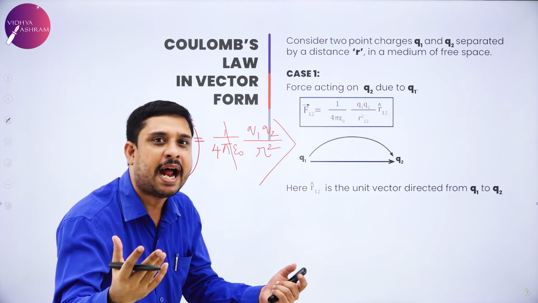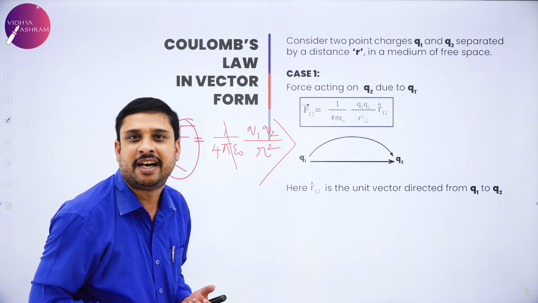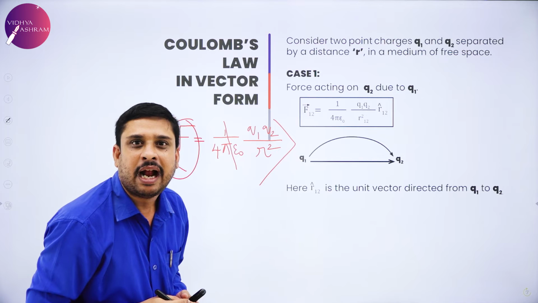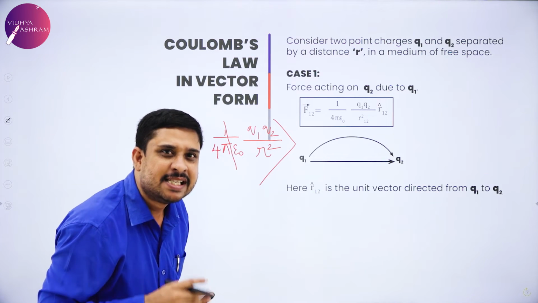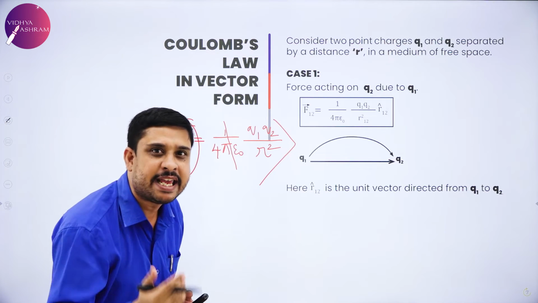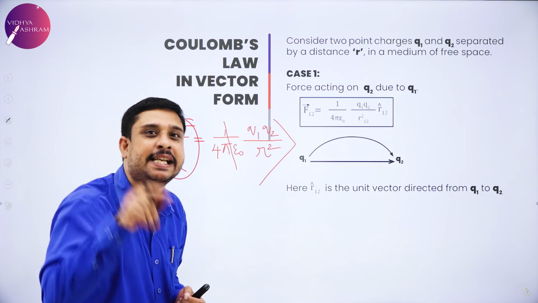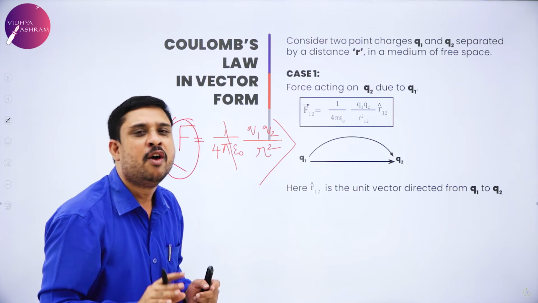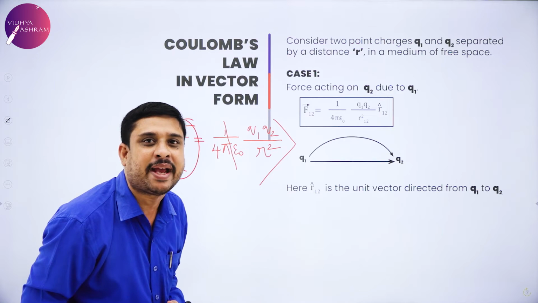And how do I do that? The best way, select a unit vector whose magnitude is 1. And what does a unit vector always show? Direction. I select a unit vector, and because its magnitude is unity, it will not alter the expression and still makes it a vector.